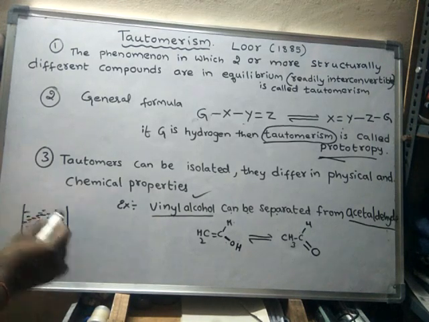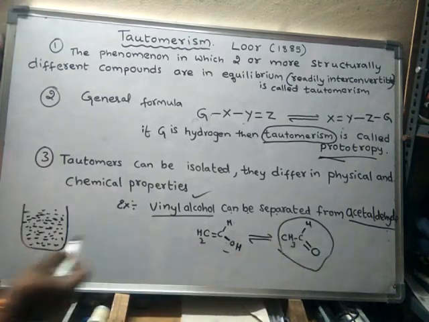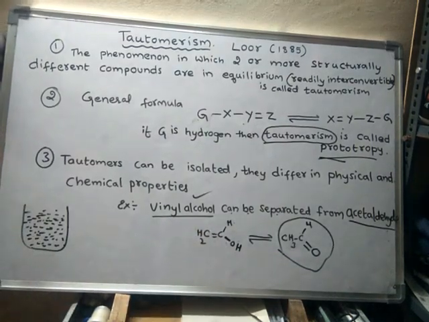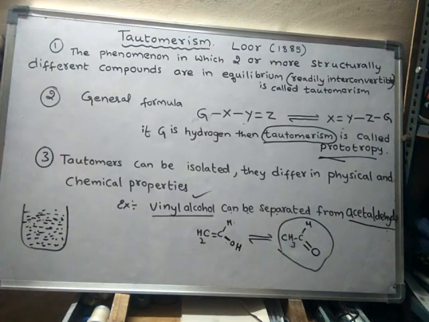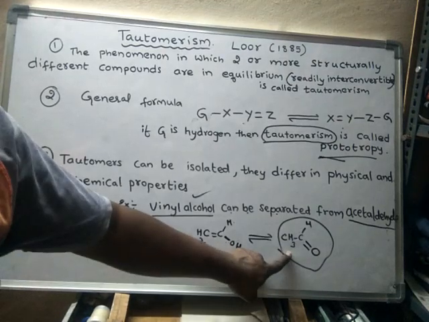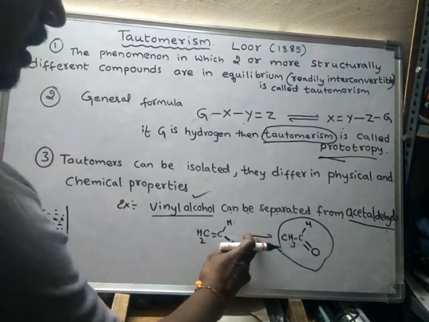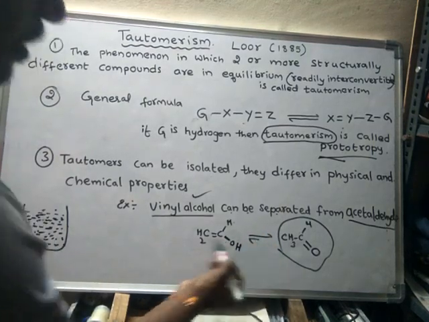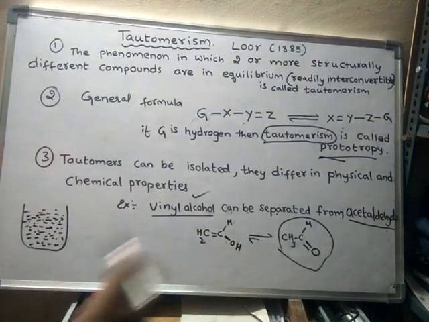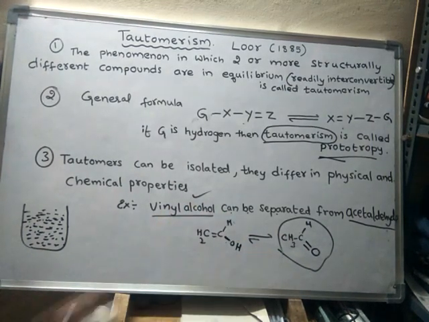These two are in liquid form. If you take acetaldehyde, you will find some amount of vinyl alcohol also, because these two are tautomeric forms. This will convert into this one and this will convert into this one, but only a very little amount of this one will convert into this. This is present in only very little amounts and this is present in large amounts. We will learn about these things in our further discussion.